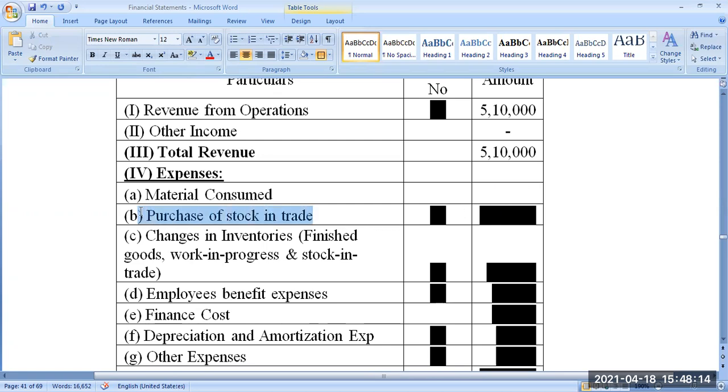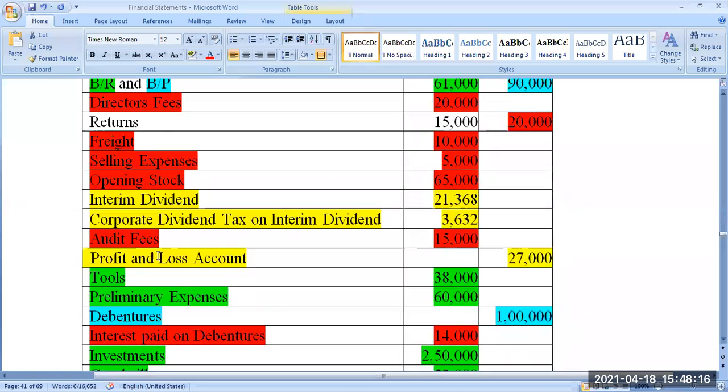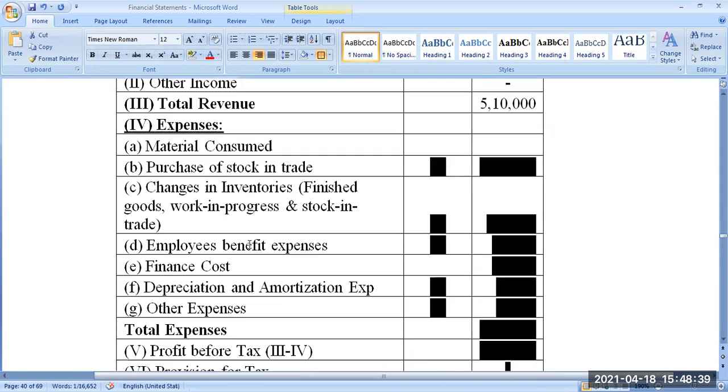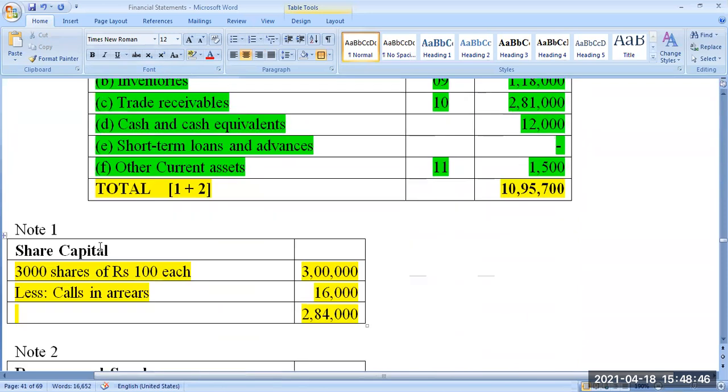Next, purchase of stock in trade. So there is a purchase of stock in trade. Look at this. Purchase is there. How much is there? 2,10,000. Then there is a return. Then 20,000 rupees purchase return is there. So 2,10,000 minus 20,000 is equal to net purchase. Look at this. 1,90,000.